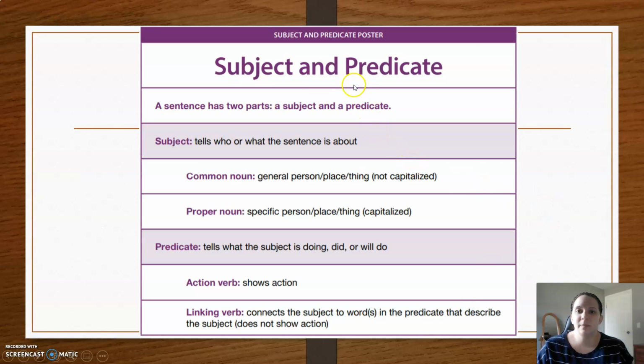So we're going to talk a little bit about subject and predicate. Remember, a subject is the who or the what the sentence is about, and a predicate tells what the subject is doing or did or will do. And with that, we have an action verb or a linking verb that's going to bring the predicate to the subject. And remember, the subject could be a general person, place, or thing, or it could be a proper noun. It could be something with an actual title.